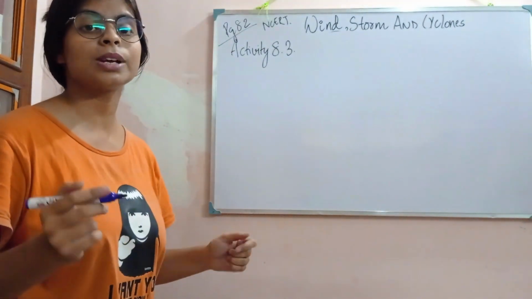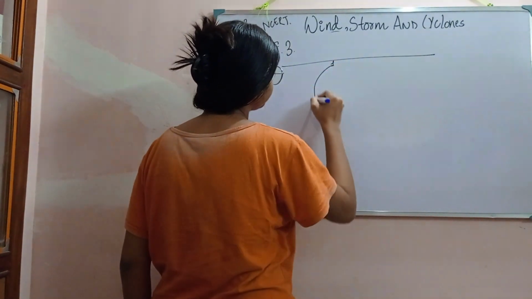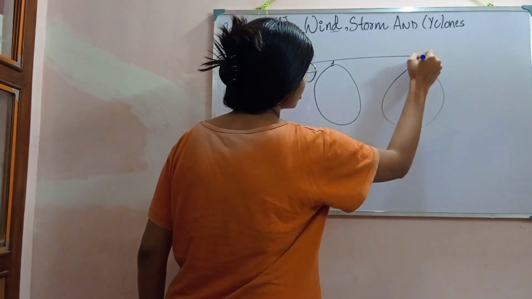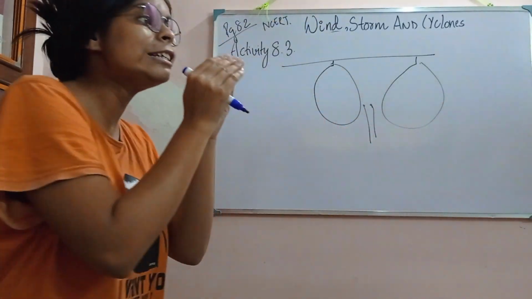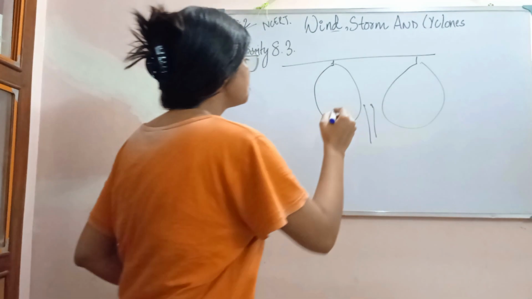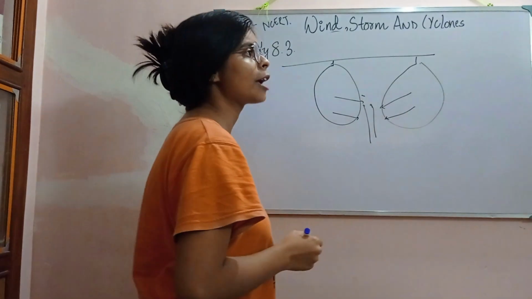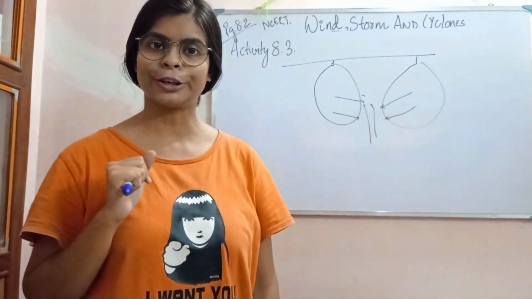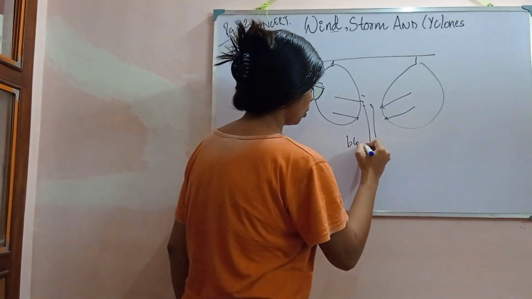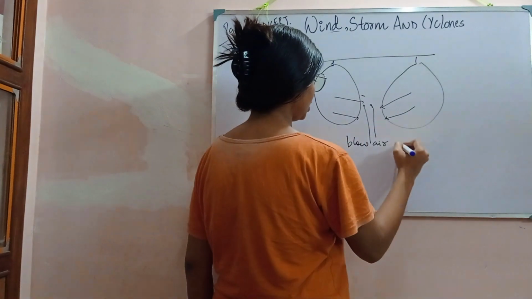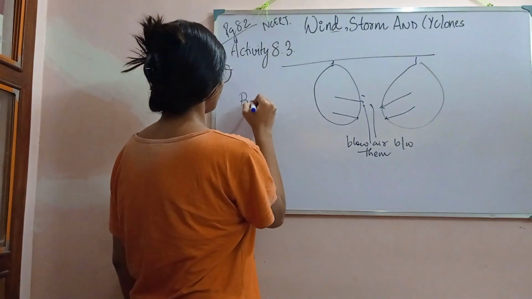But here it is also interesting that with the balloons you have, whenever you blow air in between them, instead of moving apart, the balloons move inside, towards each other.